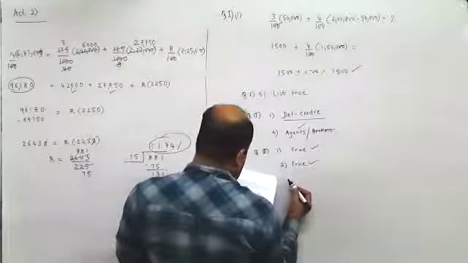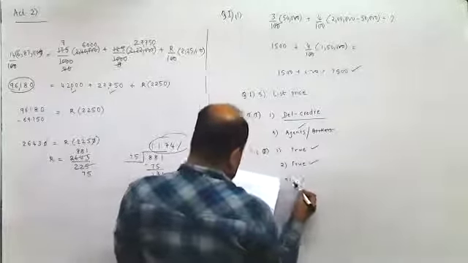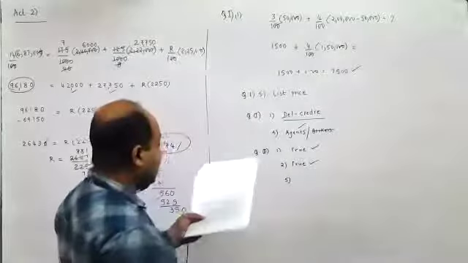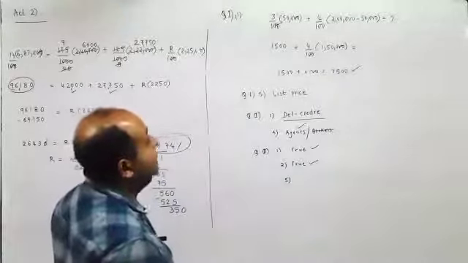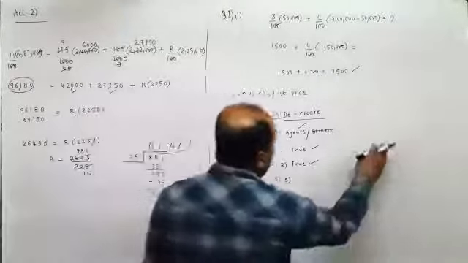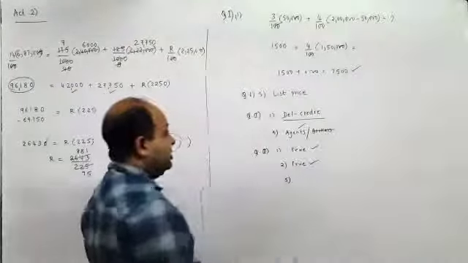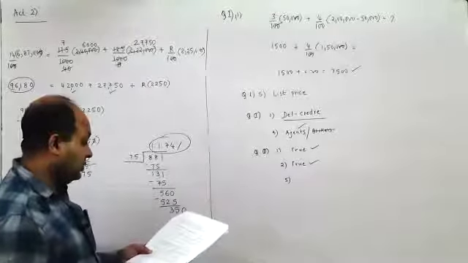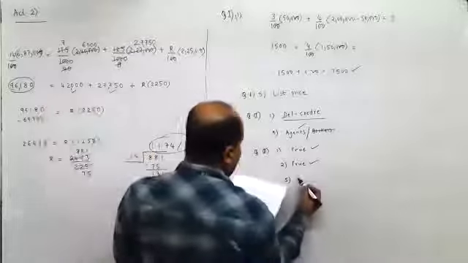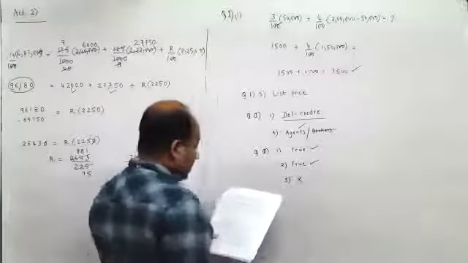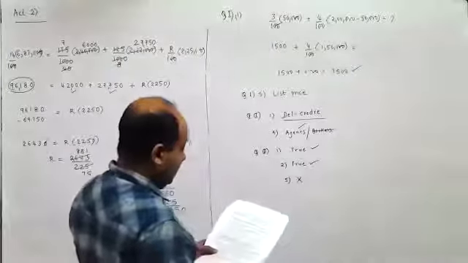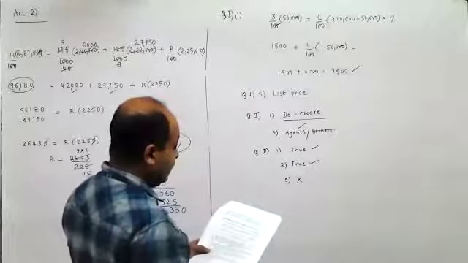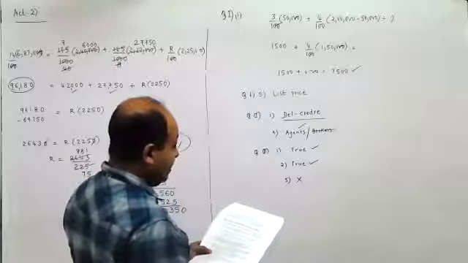Yes, sir. If only one discount is given, then list price is equal to invoice price. Yes, one discount is given means on the invoice price there is no further discount. So no, list price is not equal to invoice price. List price cannot be equal to invoice price. So that is wrong, false. But they have given it as true. How can list price be equal to invoice price? One discount is given.